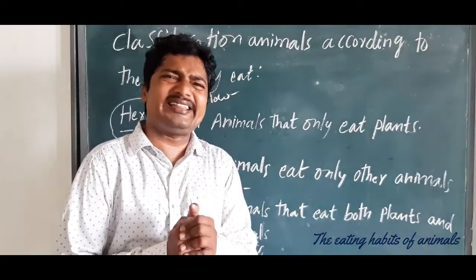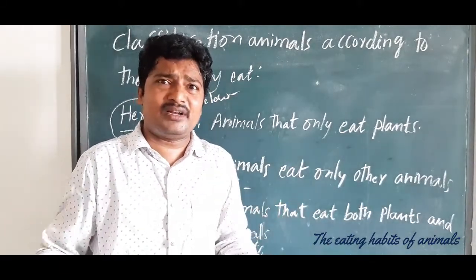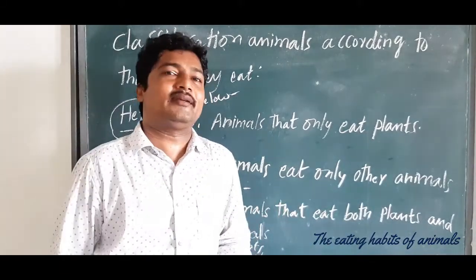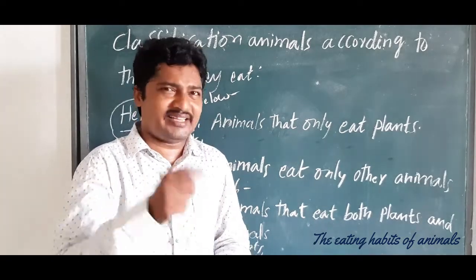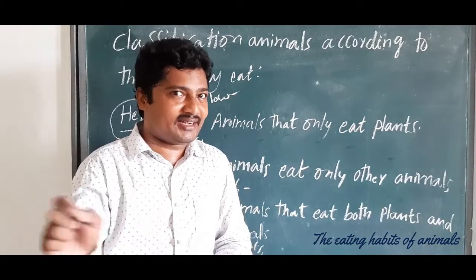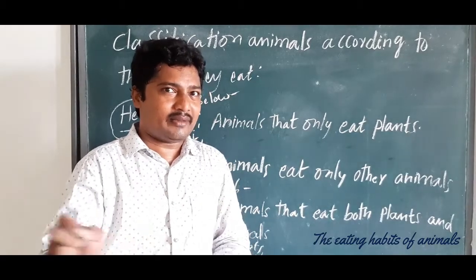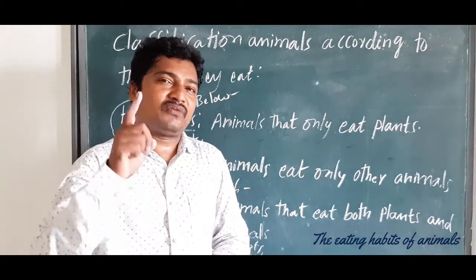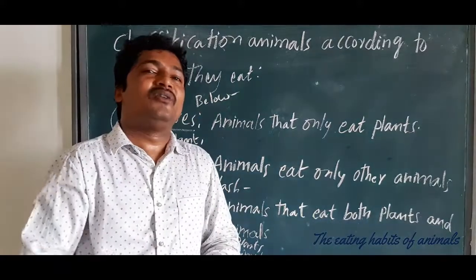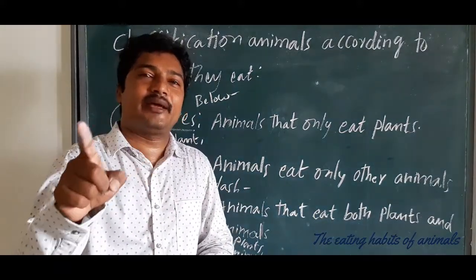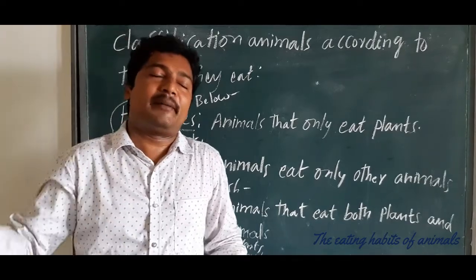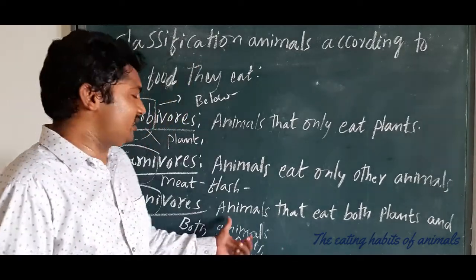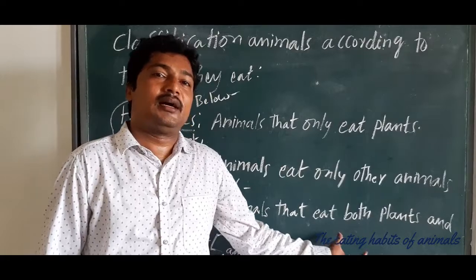So have you seen this kind of animals in your surroundings? Can you tell me, children? Have you seen? Have you written any animal's name? First write your name. So human beings are the best example for omnivores.